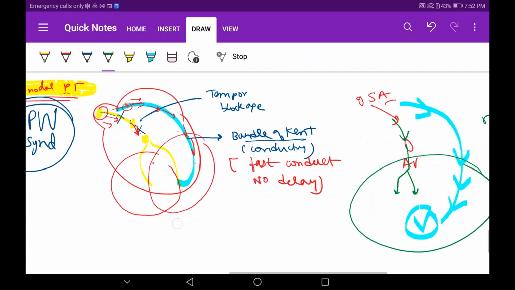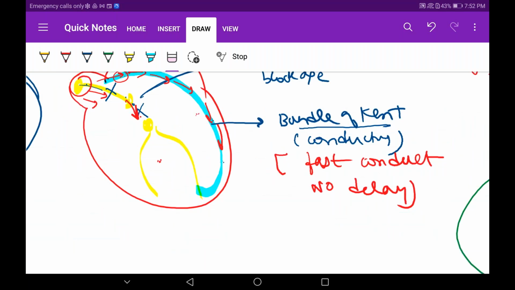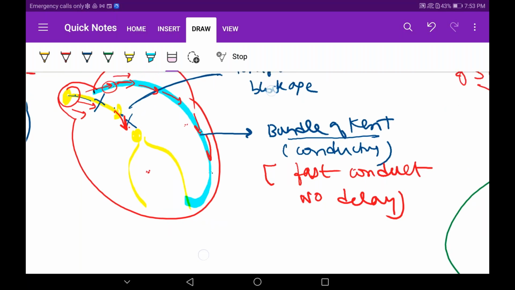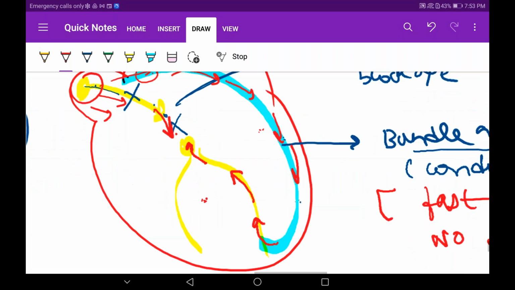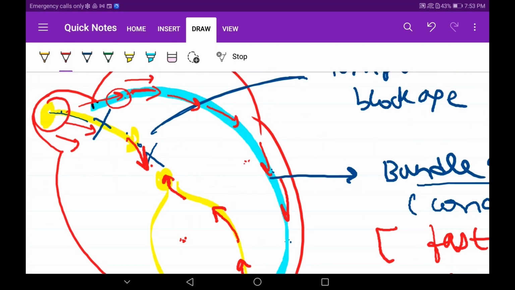Okay. So now this bundle of Kent has an interesting phenomenon occurring. Up till here, if you have understood, well and good. But I just want to add one more point for people who are very much interested: this fellow will also conduct back into the bundle of His. It will conduct back like this. And the interesting thing is that the bundle of Kent is also connected to the AV node like this. Did you understand this?